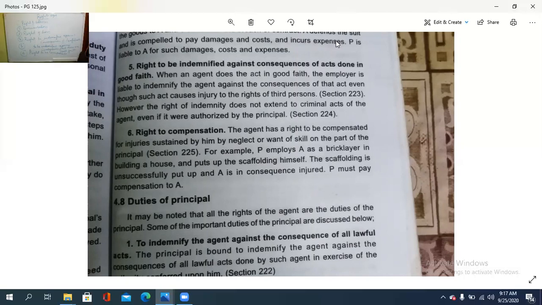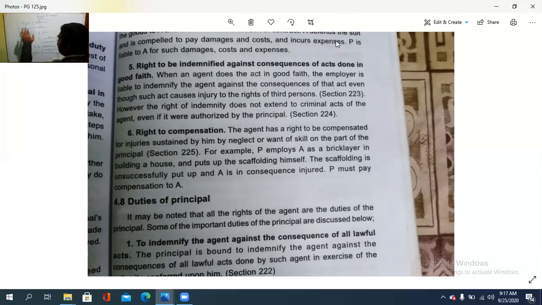That is, the agent has a right to be compensated for the injuries sustained by him. അയാളുടെ മുഖാന്തരം ഉണ്ടാകുന്ന ഇഞ്ചുറീസ്, it should be compensated. By the neglect or want of skill on the part of the principal. പ്രിൻസിപ്പലിന്റെ ഭാഗത്ത് നിന്നുണ്ടായ വീഴ്ചയാണേ പോലും, who is getting compensated? Agent needs to be compensated. So these are the rights with regard to an agent.